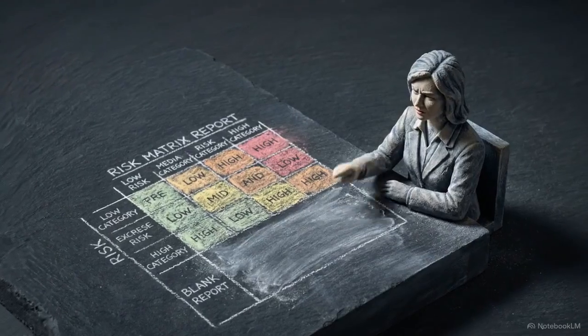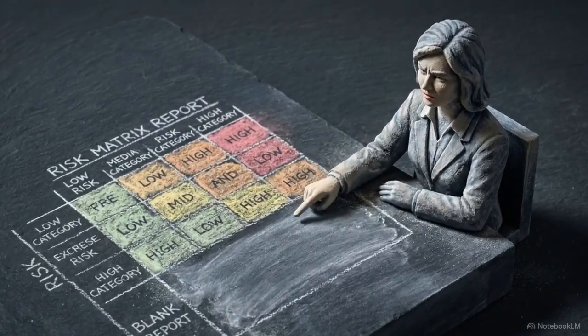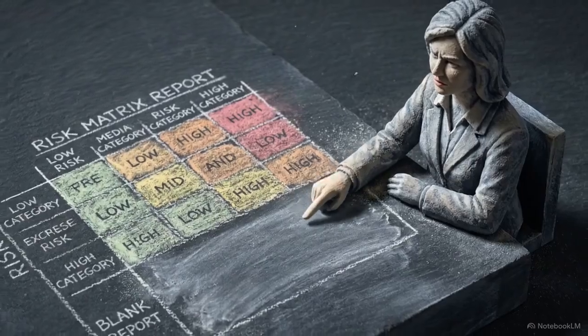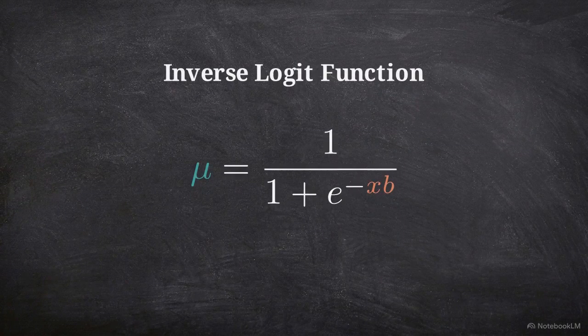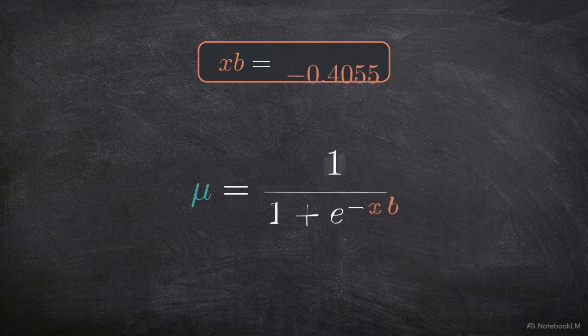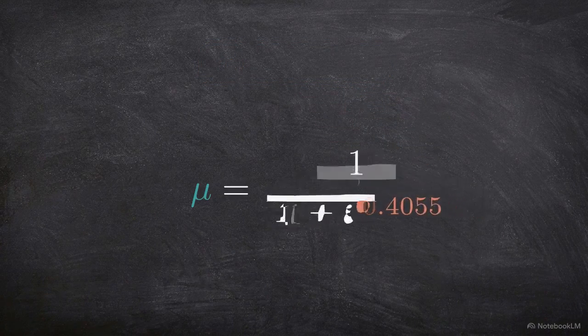The odds ratio is highly effective for showing relative risk, but it does not provide the absolute probability needed for final predictions. The final step derives the exact probability, mu, using the inverse logit function. We take a calculated linear predictor value, in this case, -0.4055, and plug it directly into the formula.